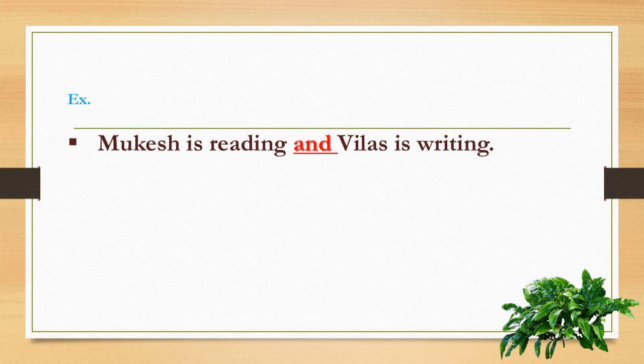Mukesh is reading and Vilas is writing. So here Mukesh is reading, that is independent, and Vilas is writing, that is different. Both are independent. They are not dependent sentences. Yes, and they have equal importance. So here the word and is the conjunction, and that is a coordinating conjunction.